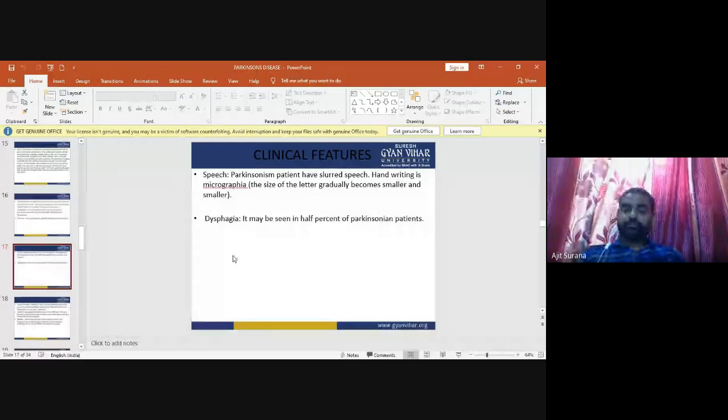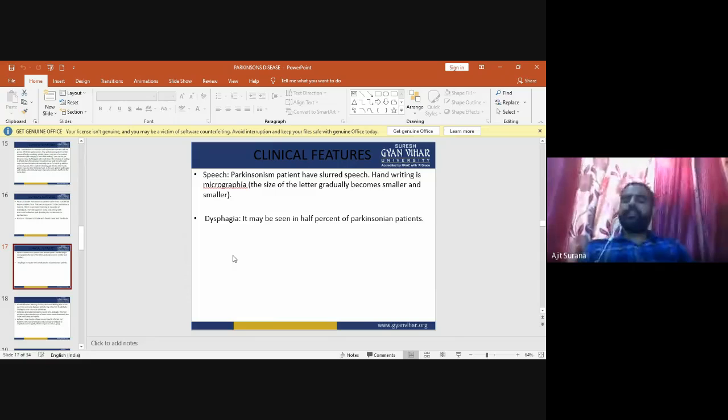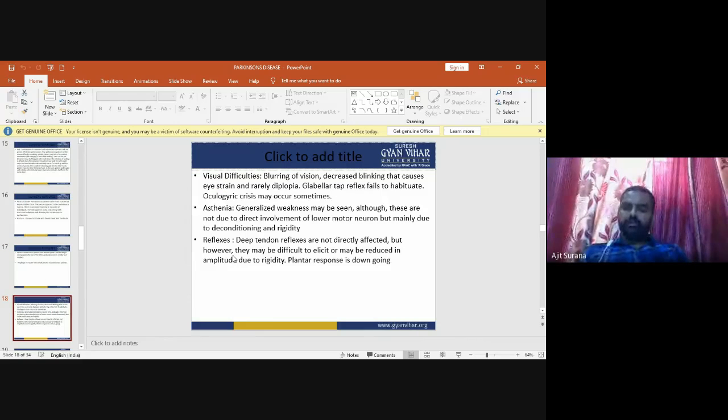So in speech, the Parkinson patient may have difficulty in speaking or have slurred speech. Handwriting is micrographia, meaning the size of letters gradually becomes smaller and smaller. And the next one is dysphagia, which may be seen in half of Parkinson's patients. Now the next one is visual difficulty.